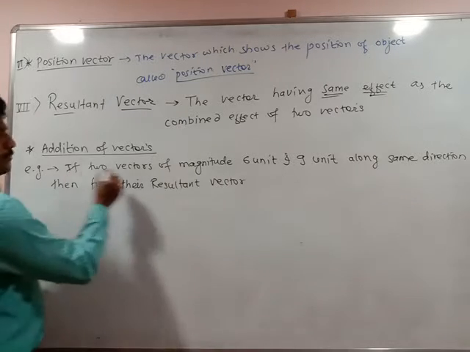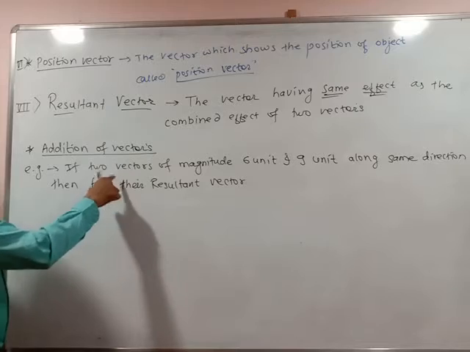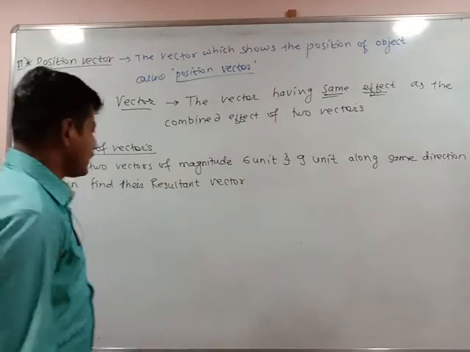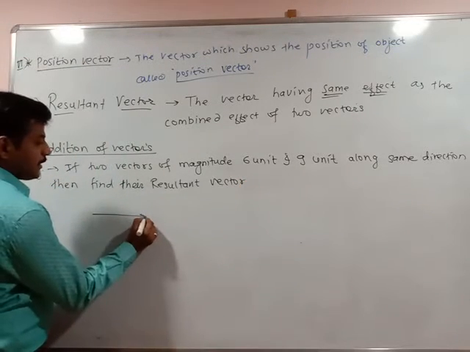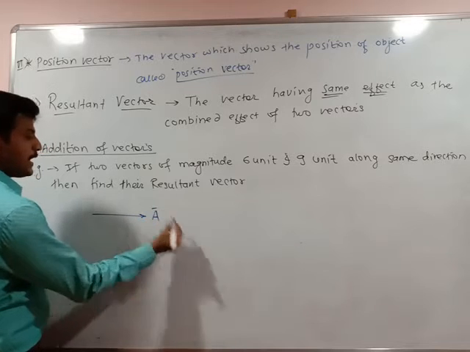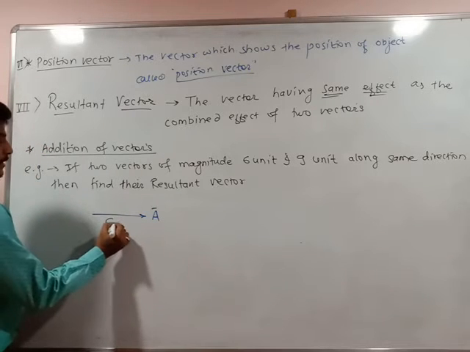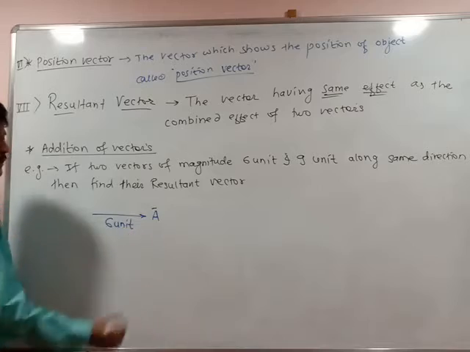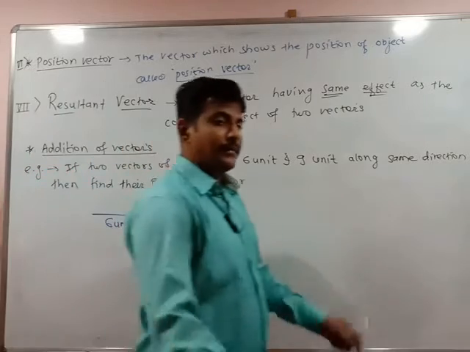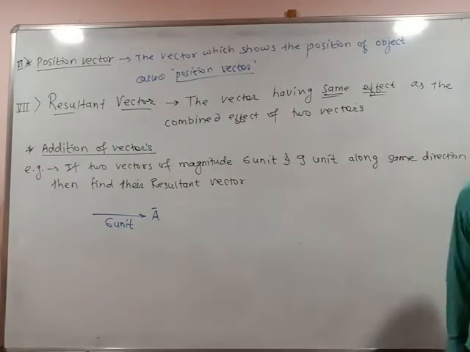Now I can consider the two vectors. Vector 1, whose magnitude is 6 units. So this is the vector, again a bar. Its magnitude is 6 unit. I don't know exactly the unit. It may be meter per second, it may be meter, or it may be meter per second square.